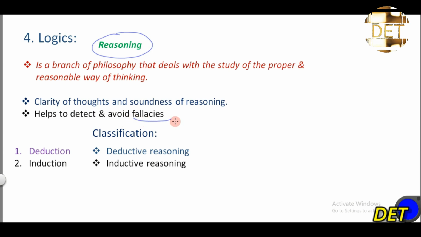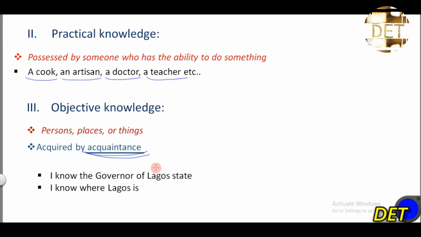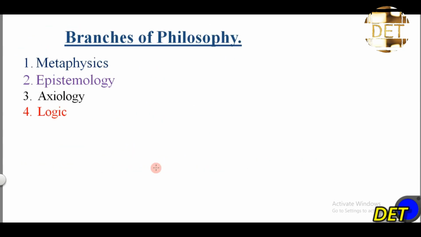Fallacies are errors in reasoning, right? We have 2 classes of logic. We have deduction and what? Induction. So deduction involves deductive reasoning and induction involves inductive what? Reasoning. And these 2 types of reasoning, we'll look at them later when we talk of what? Argument, right? So that's that for the branches of philosophy.